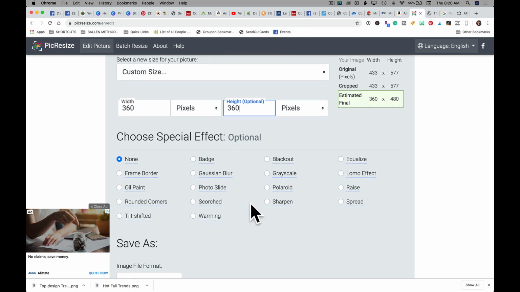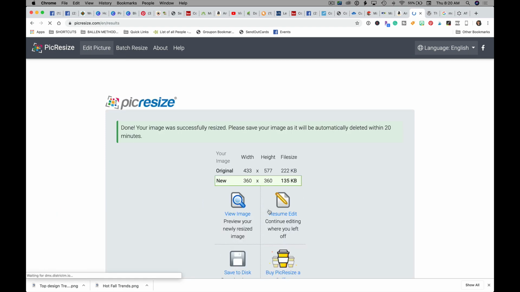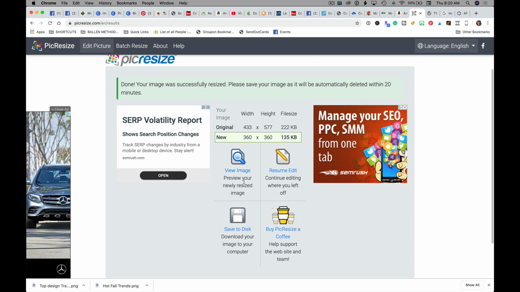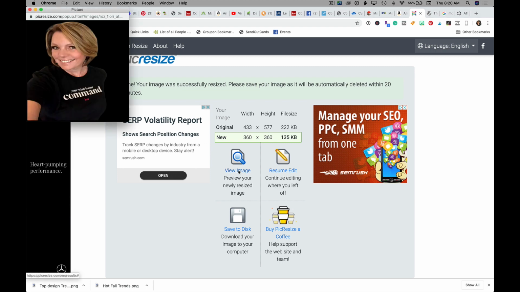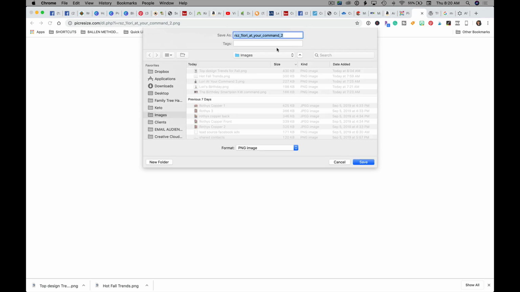And then if there's any special effect you want, what image type you want to save it in, PNG or JPG, JPEG, or PNG are the most common. So we're going to say, I'm done. Now resize my picture. So 360 by 360. You can view your image here. We can save to disk. Let's go ahead and save to a disk.